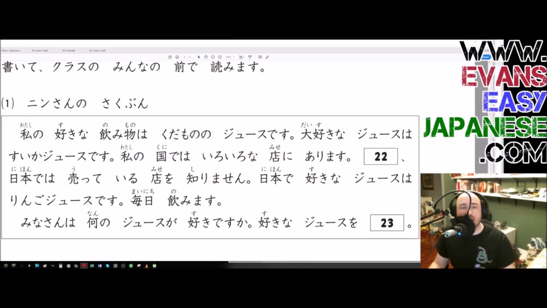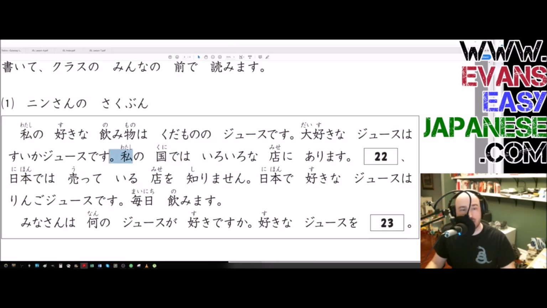And then that's not quite enough, because the next sentence, as you'll see soon, is that Nin-san is comparing how frequently, there goes my water bottle. Nin-san here is comparing the degree to which there is watermelon juice in his country versus how infrequently it is in Japan. And we'll talk about the next sentence in the next sentence. But I want to talk about this dewa.